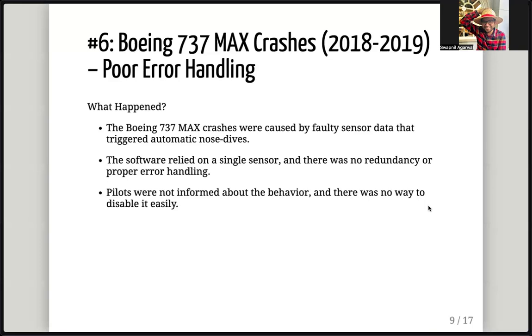So if you're relying on only one thing, which is also known in the software industry as a single point of failure, then you need to ensure that that one thing works really, really accurately. And what is the impact of it not working accurately? In this case, the impact is that your plane is crashing. So that's pretty bad, right? And of course pilots were not informed about this behavior, and there's no way to disable it easily. So yeah, I think again, something very sad to hear about. Let's see the next one.